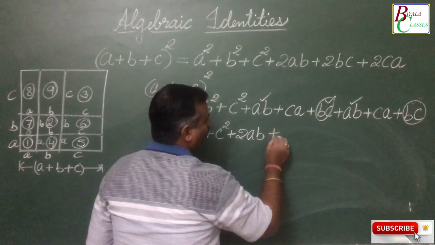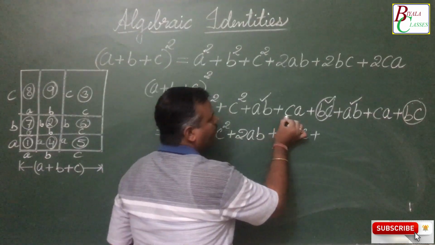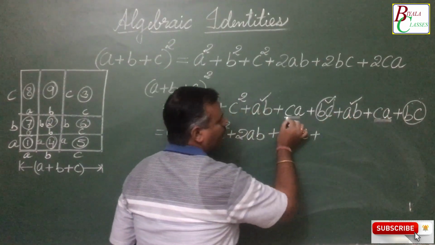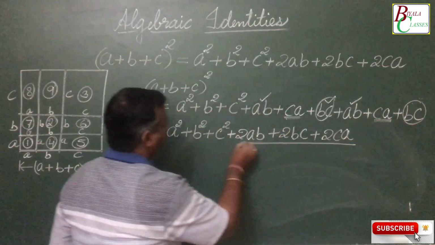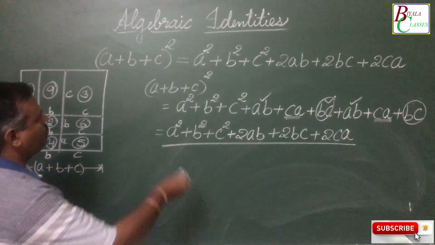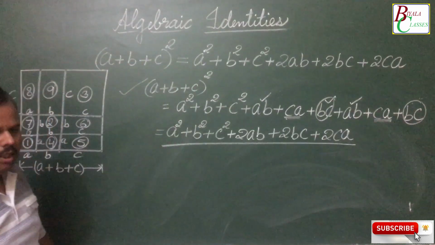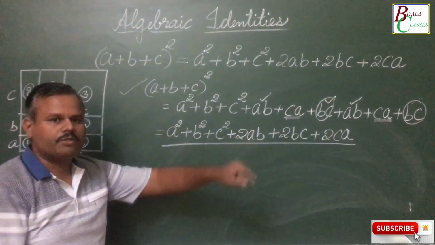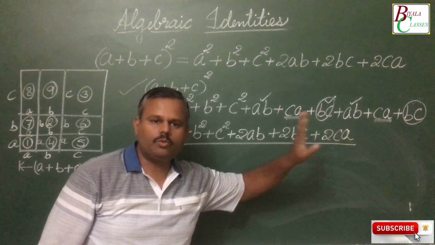Adding these two, we get 2bc. And then we are left with these two terms, that is ca, so ca plus ca gives 2ca. So here we can see geometrically also (a plus b plus c) whole squared is equal to a squared plus b squared plus c squared plus 2ab plus 2bc plus 2ca.